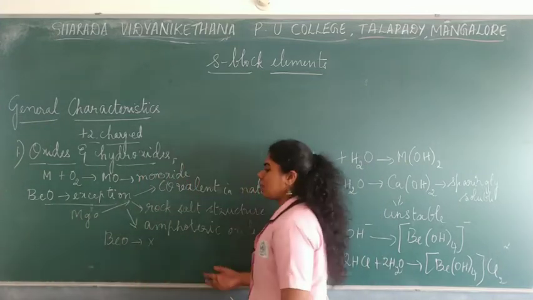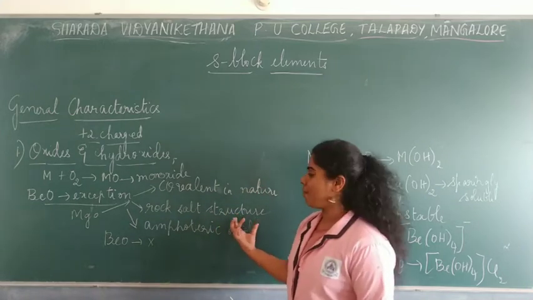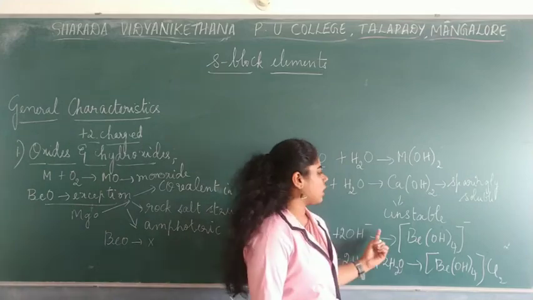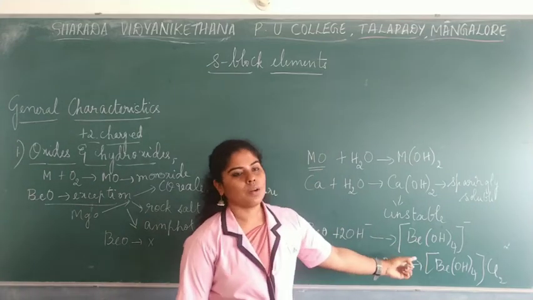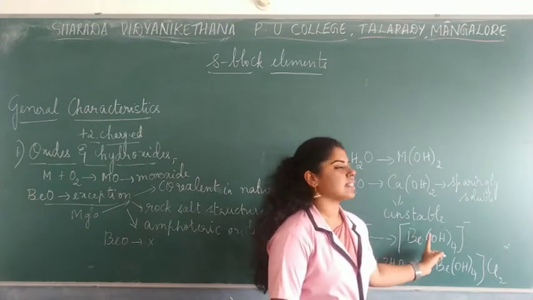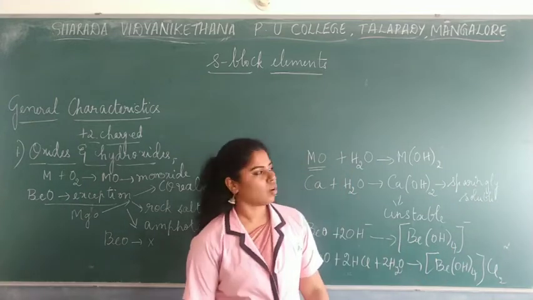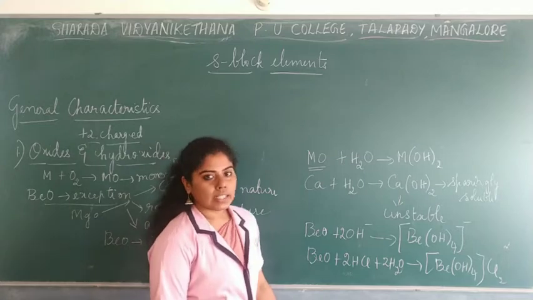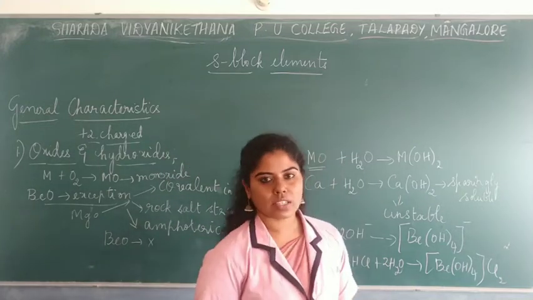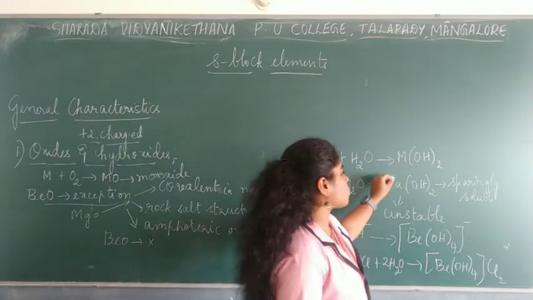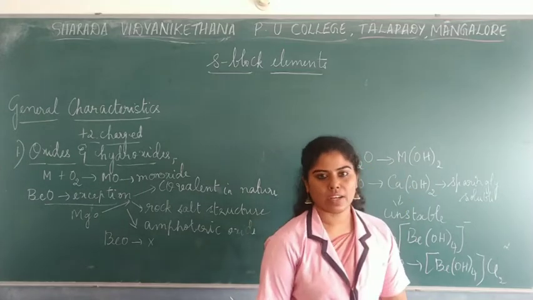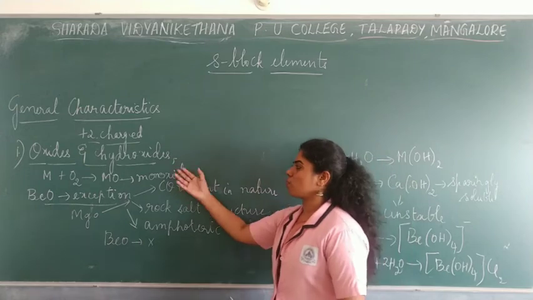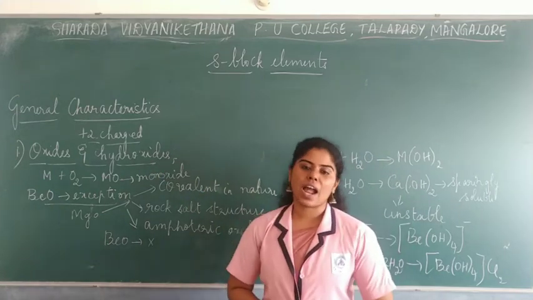Then they have a rock salt structure, and their oxides are usually amphoteric in nature, where it reacts with an acid giving a complex ion. In the same way, it reacts with a base. So that's how we prove the amphoteric nature. And the alkaline earth metal oxides react with water, giving sparingly soluble metal hydroxides which are unstable. So this is regarding the first property, that is oxides and hydroxides.